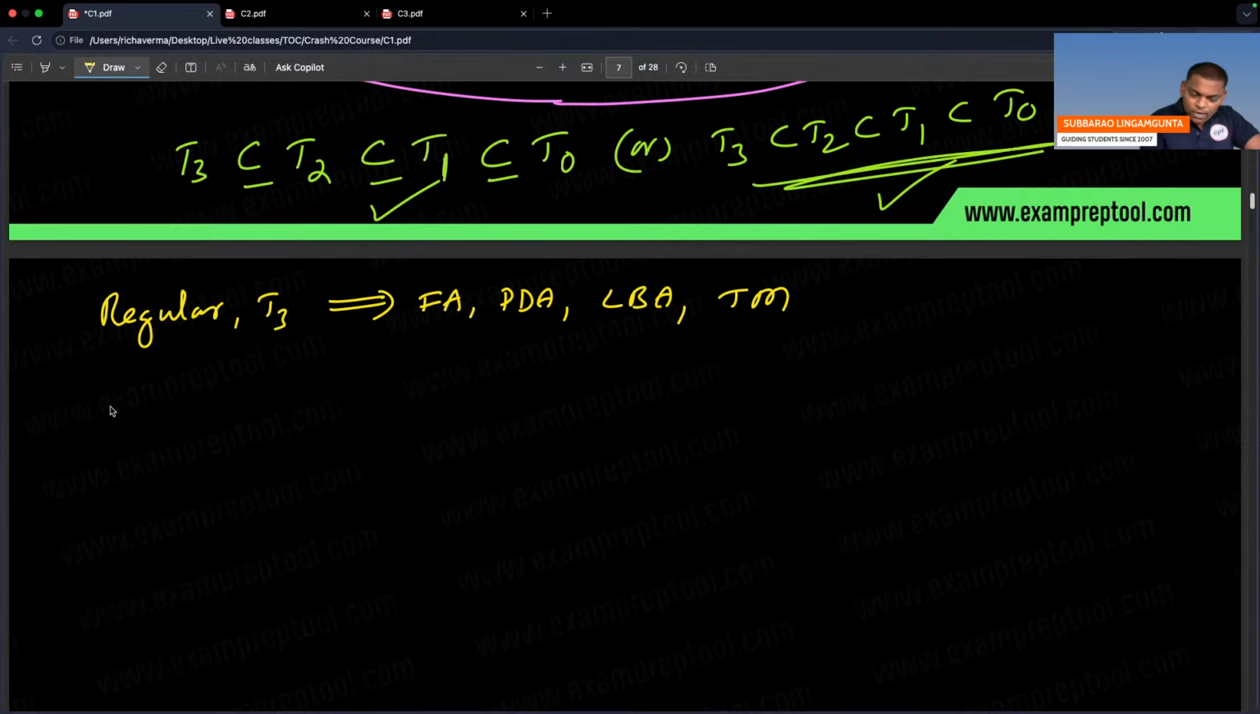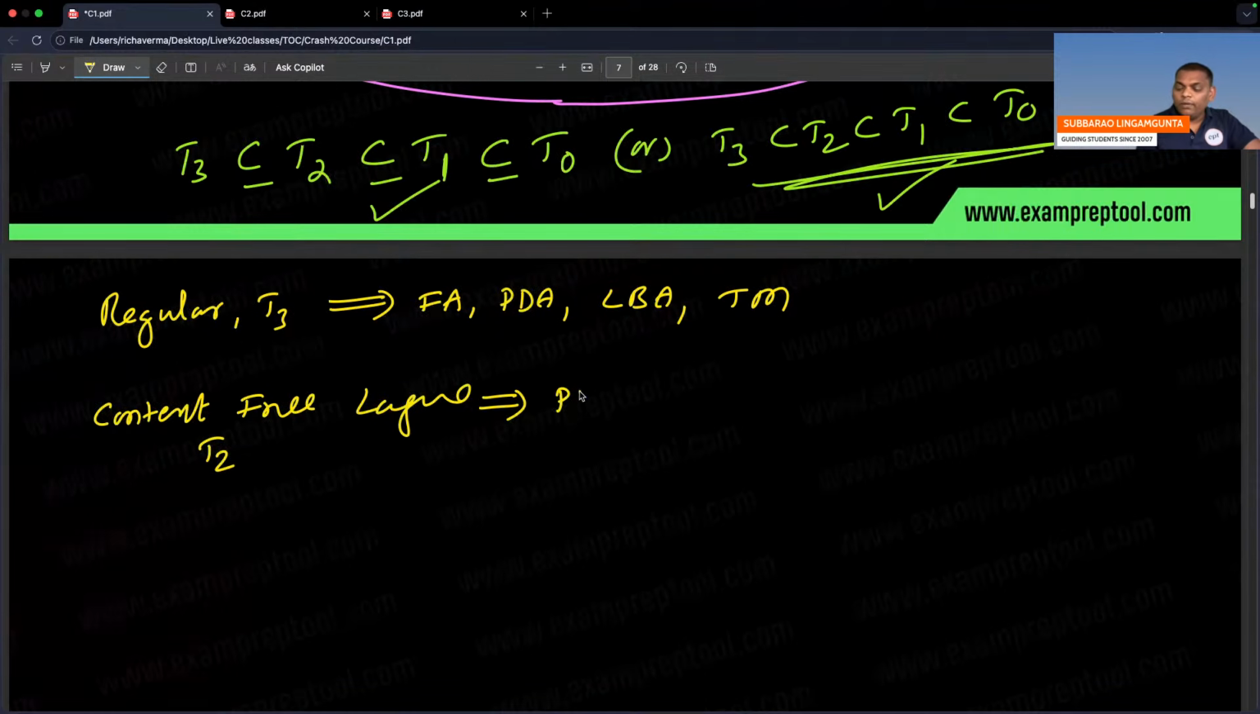Next one, context free language, which is also called T2. This will be accepted by PDA. PDA acceptance means the machines above it will also accept. So LBA also will accept. PDA means push down automata, and LBA means linear bounded automata. And Turing machine.